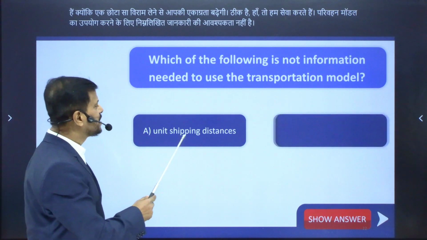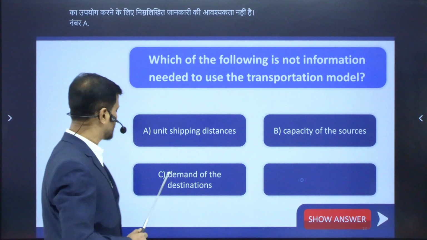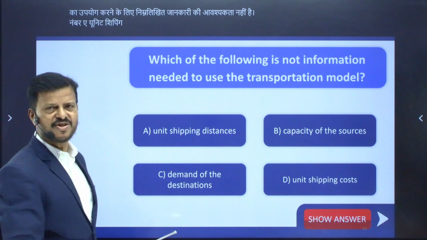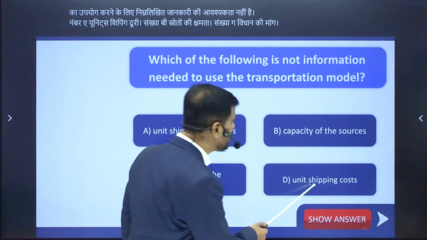Number A, unit shipping distances. Number B, capacity of the sources. Number C, demand of the destination. Number E, this is C. And number D, unit shipping cost.